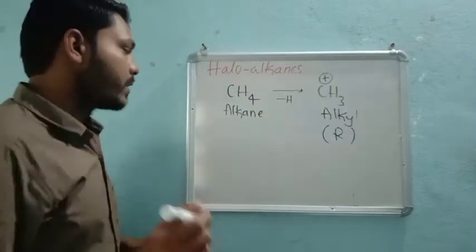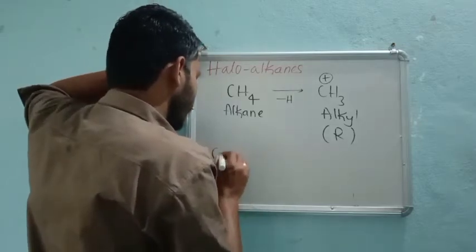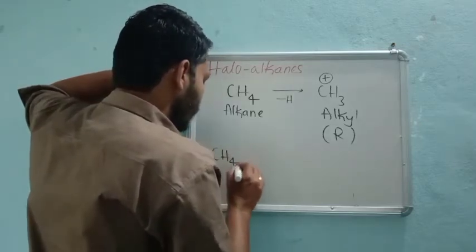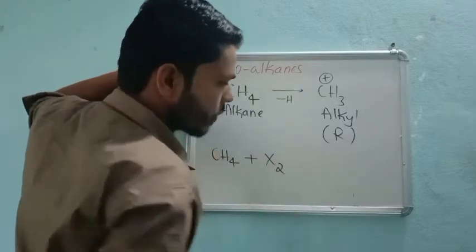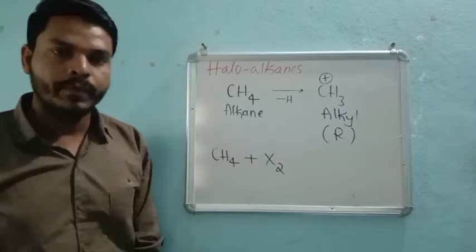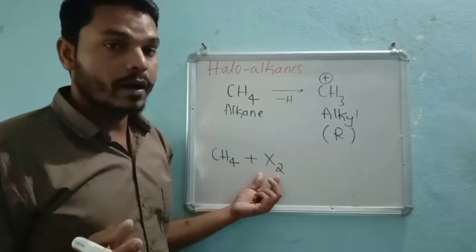So see here, if you take any example, CH4, if I make it react with X2. Why X2? Because halogens are gases, they always occur in a diatomic form.